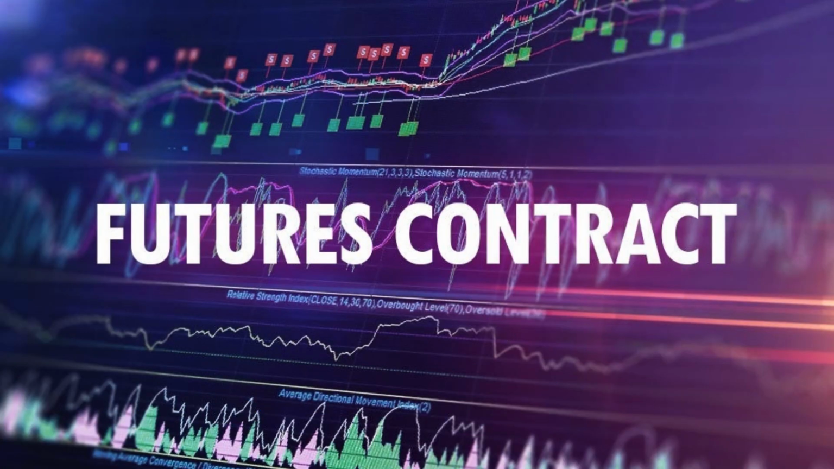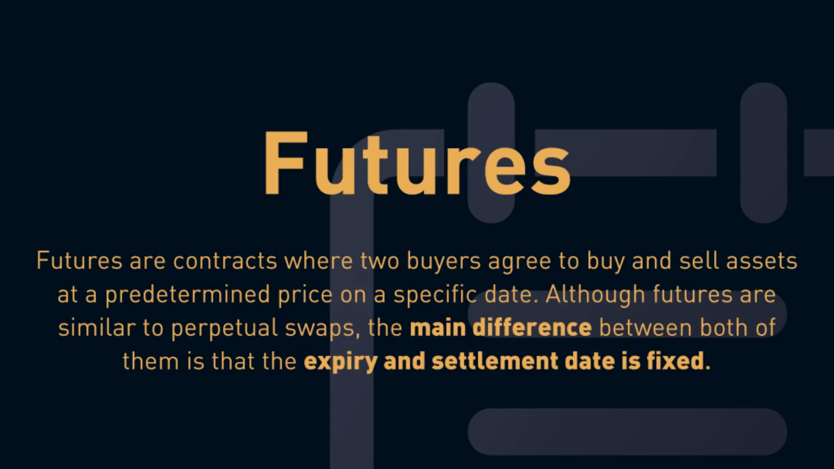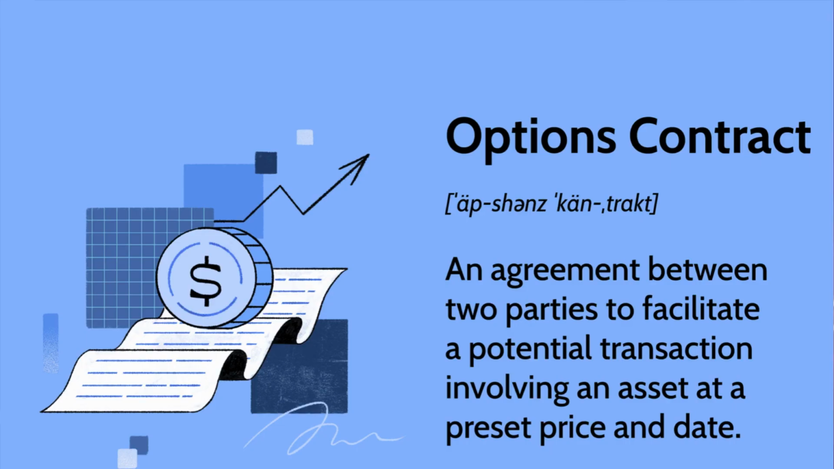Futures contracts. Cryptocurrency futures contracts are agreements to buy or sell a specified amount of cryptocurrency at a predetermined price on a specified future date. Futures contracts enable traders to speculate on the future price of cryptocurrencies, allowing them to profit from both upward and downward price movements.